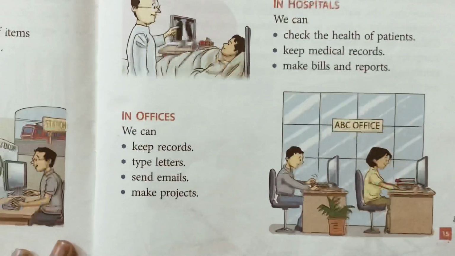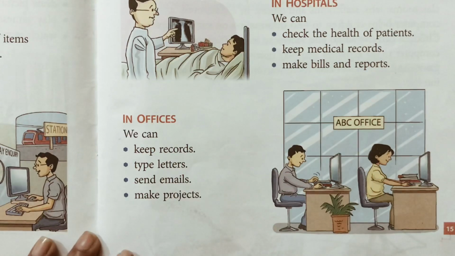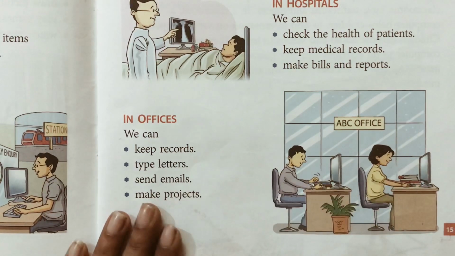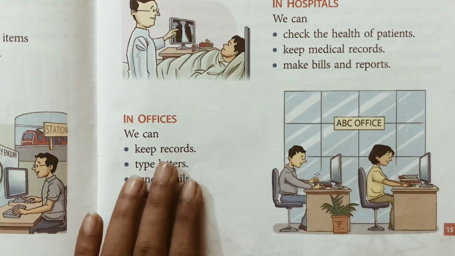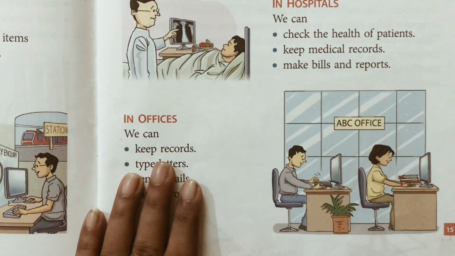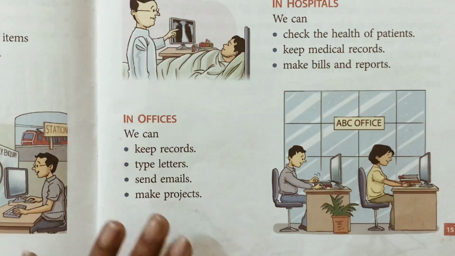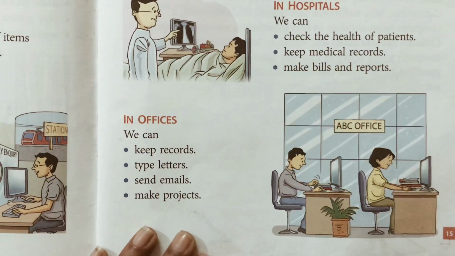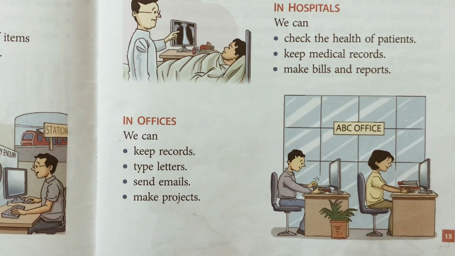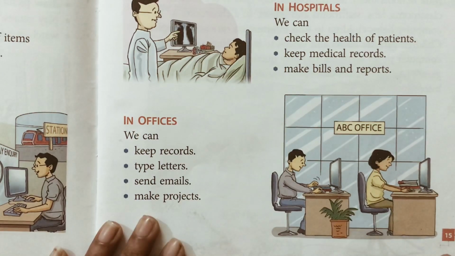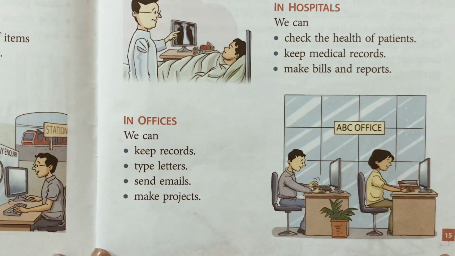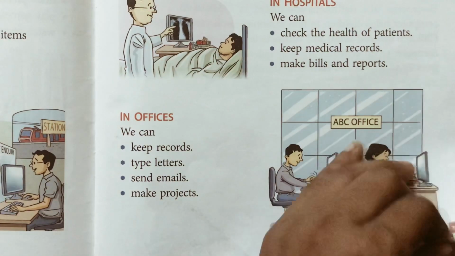Okay, in offices, we can keep records, type letters, send emails, and make projects. For all these work, computers are used in the offices. People use computers in the offices. So, places where computers are used, that is at home, at school, in shops, at railway stations and airports, in banks, in hospitals, and in offices. Come on the next page, children.